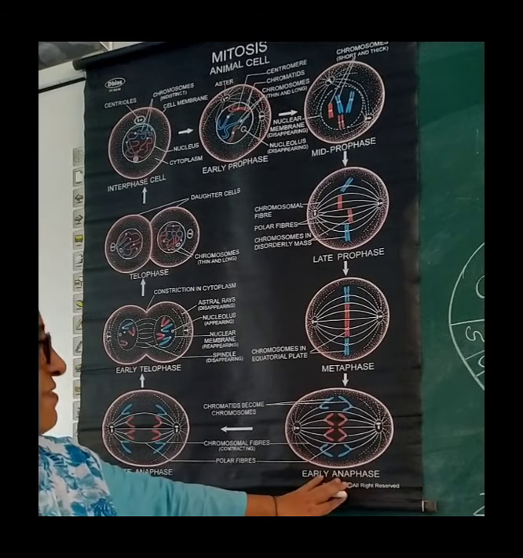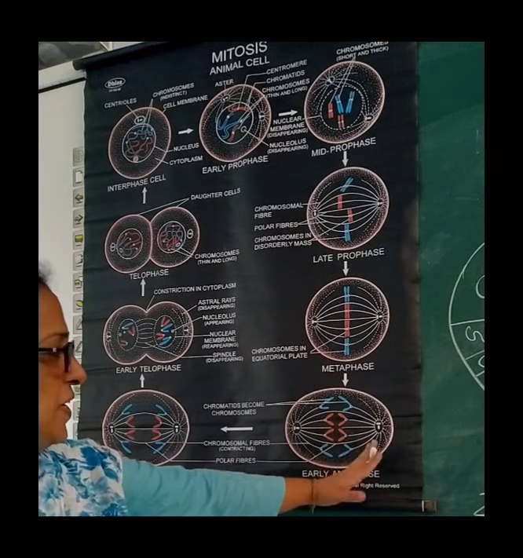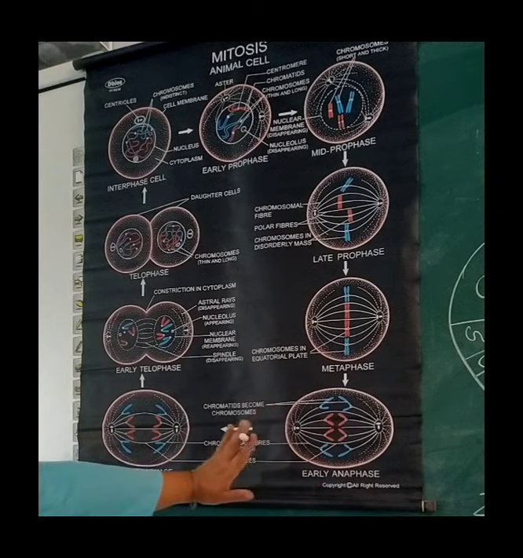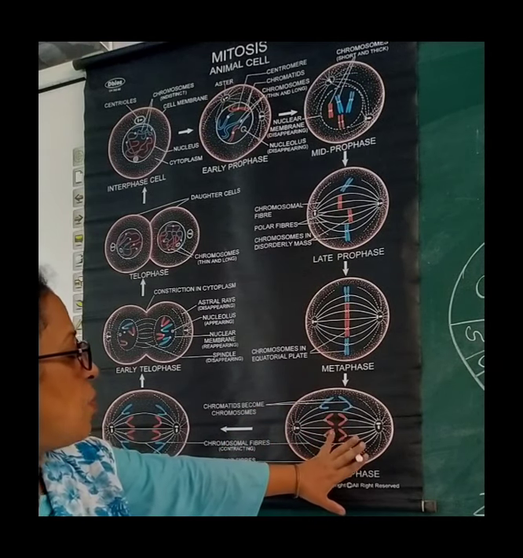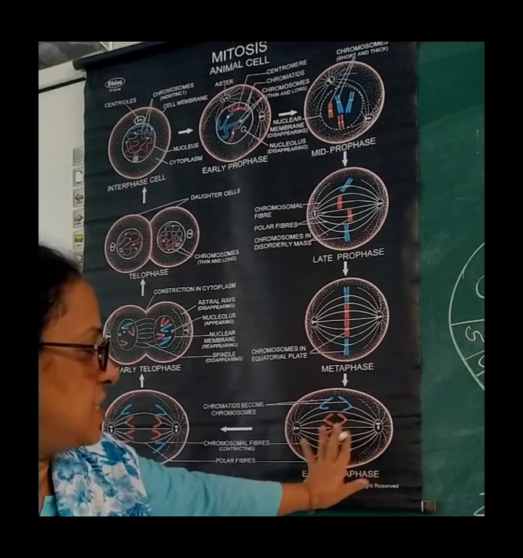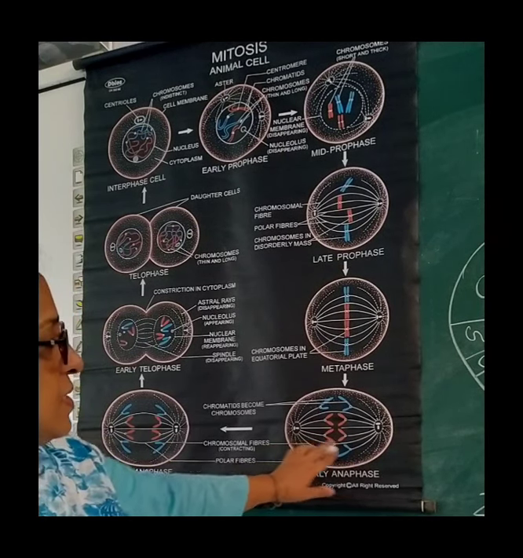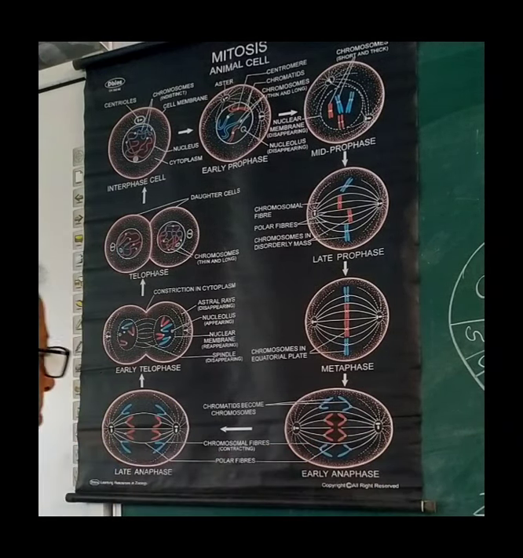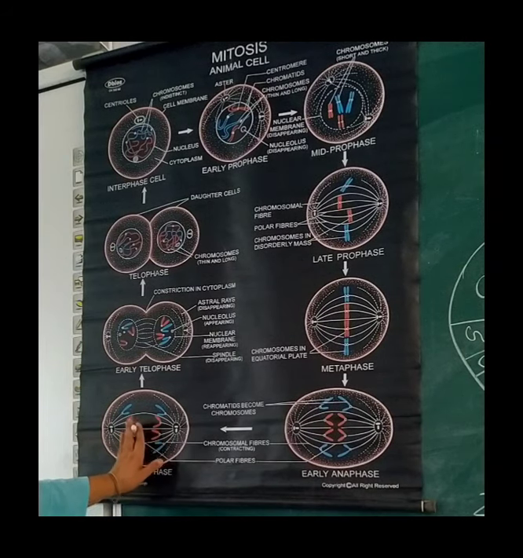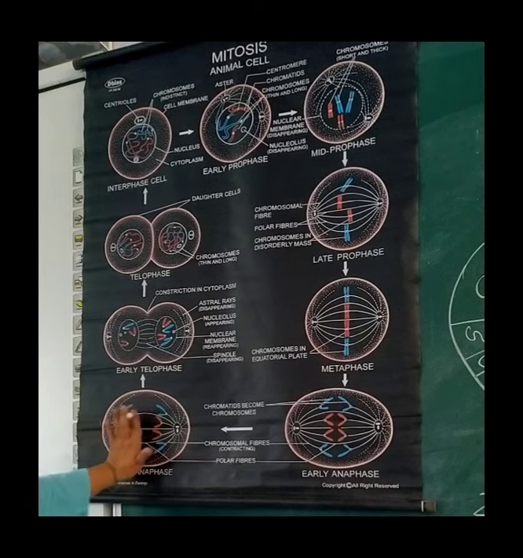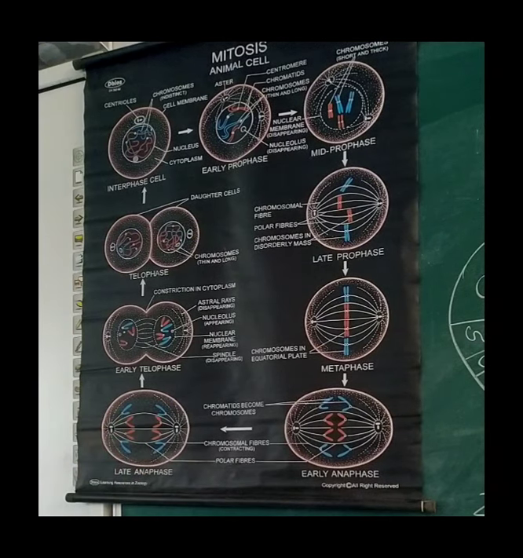Now, in this early anaphase stage, there is splitting of chromosomes into chromatids, and then each chromatid starts moving to the polar region. And see, the arms are behind and the centromere is facing the pole region. And this is the late anaphase where you can see chromosomes have already reached the polar region, and there is a disappearance of spindle fibers also.